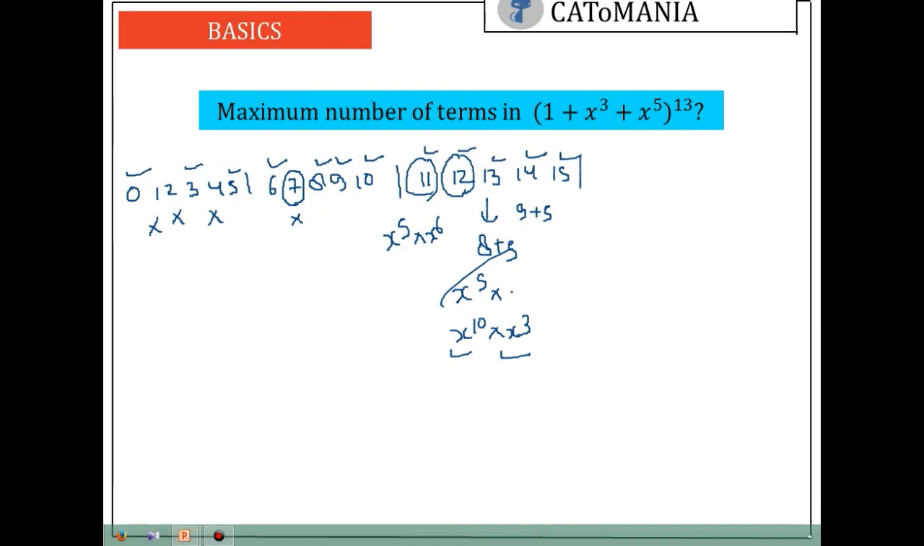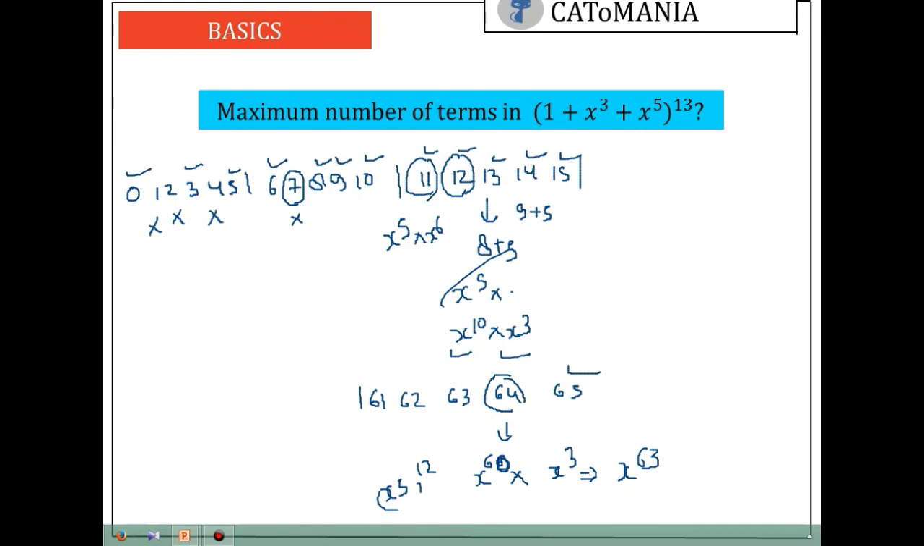But now we will check for the last brackets. So last bracket would be 61, 62, 63, 64 and 65. 65 is possible. 64 is possible or not? Maximum power of 5 would be x to the power 60, and if it is x to the power 5 to the power 12, then it is x to the power 60, and we can accumulate one power of x cube. So it will give x to the power 63. It won't be giving x to the power 64. So it is not possible.